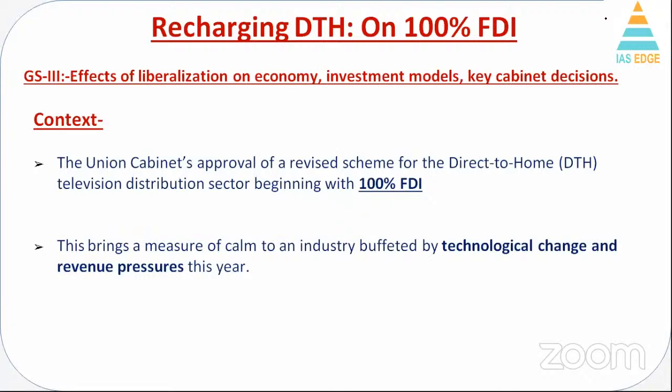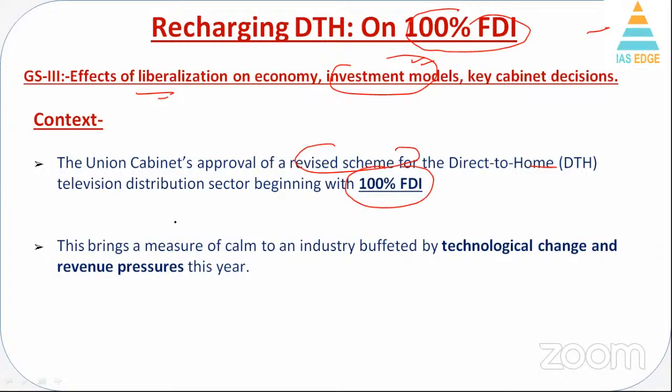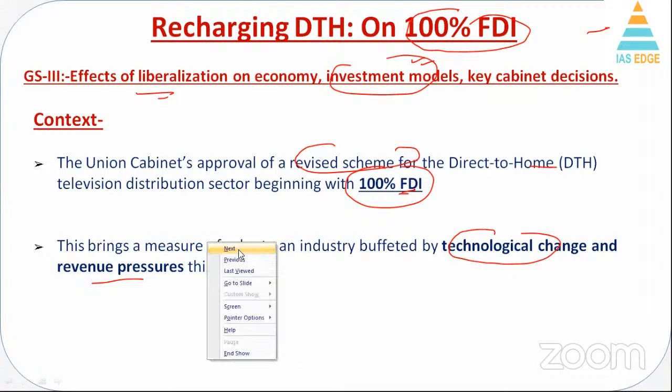Now, recharging DTH on 100% FDI. DTH is evolving, and this is as per the new investment models. GS3 का topic है. Union Cabinet has revised the scheme for DTH, beginning with 100% FDI. Now, this FDI, जो DTH है, this sector is going through a lot of massive changes, technological changes and revenue pressures are there. So, investment coming from foreign nation is a welcome call.